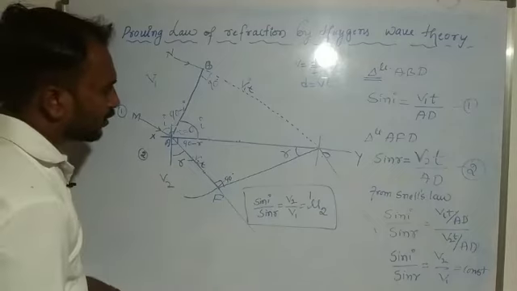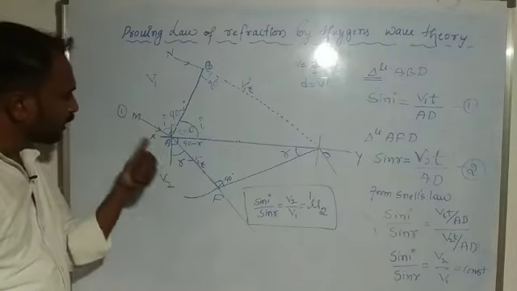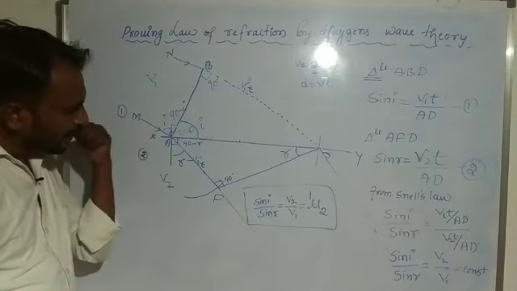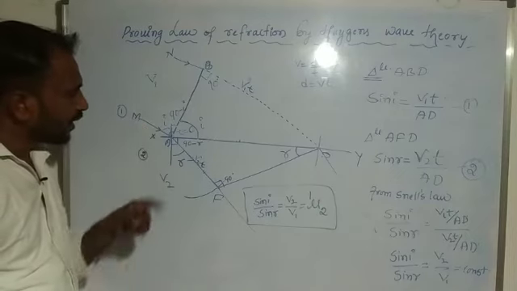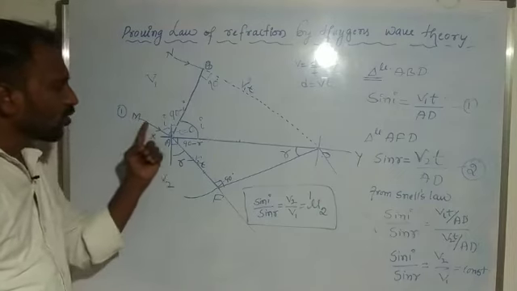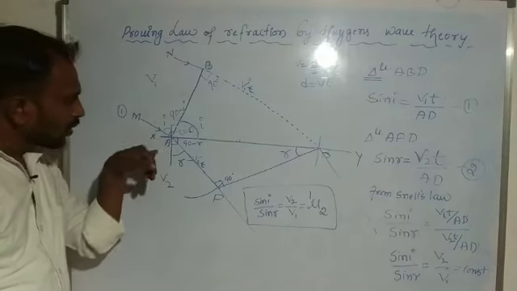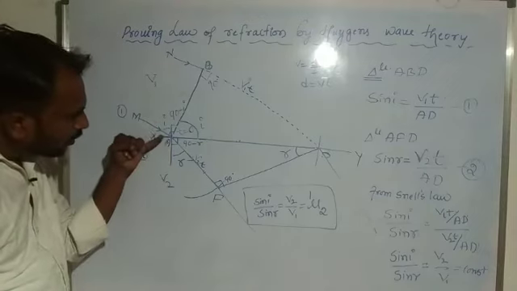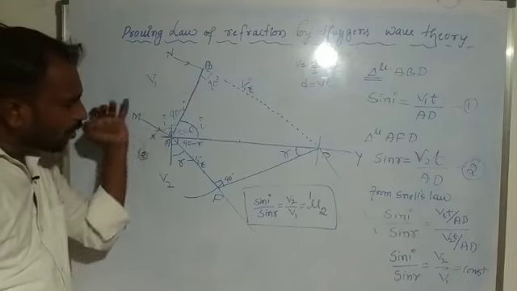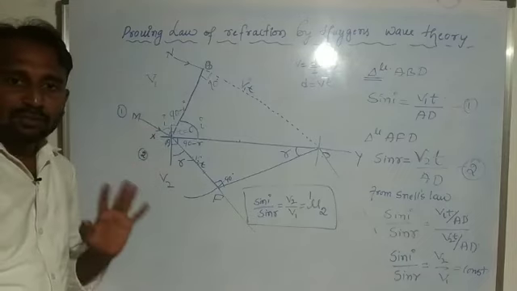So here we have to prove that the incident ray, the refracted ray, and the normal at the point of refraction all lie on the same plane.